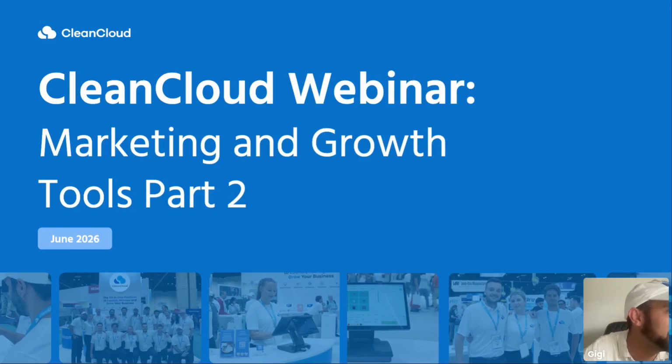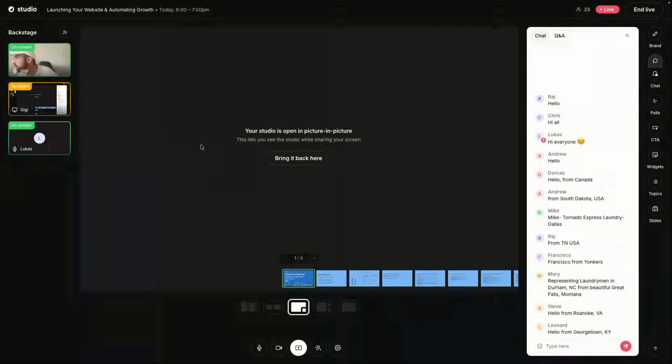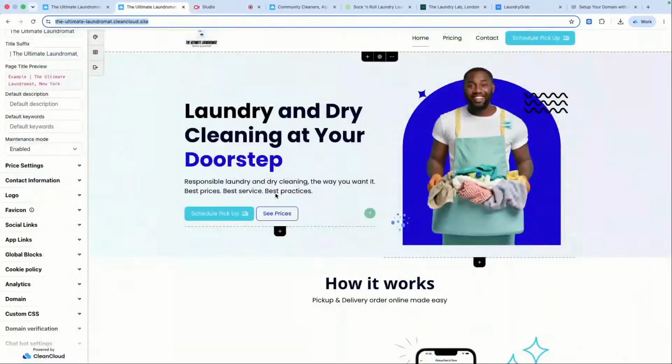So sharing my screen again. So we were, of course, making adjustments here to the website. We're talking about maintenance mode. So let's also talk about pages, because as you might notice at the top, we've got home, pricing, contact, and schedule pickup. Can you guys see my screen, by the way? We cannot see your screen now. You can't. Okay, I believe that now you can. All good, yeah. Correct.